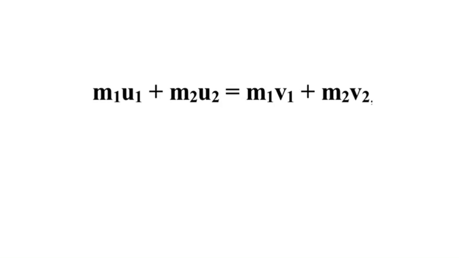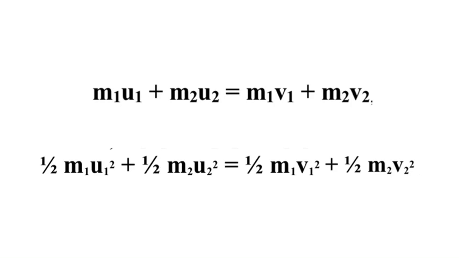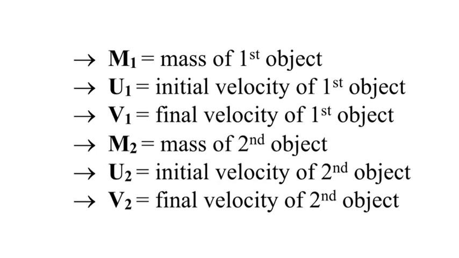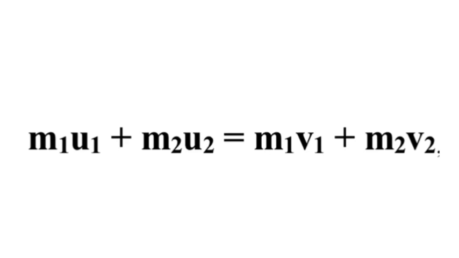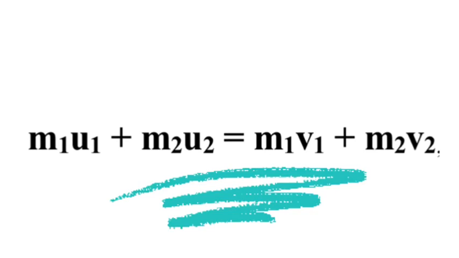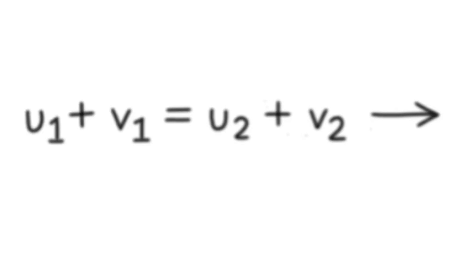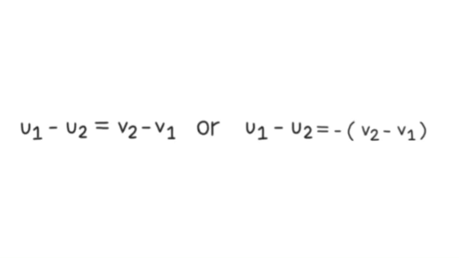This is the law of conservation of momentum, and this is the law of conservation of energy. Here is the key to explain each of the parts of the equation. We can also take the equation for conservation of momentum and derive it to make it easier by removing the masses from both sides and by doing first initial velocity minus the second initial velocity equals the second final velocity minus the first final velocity.